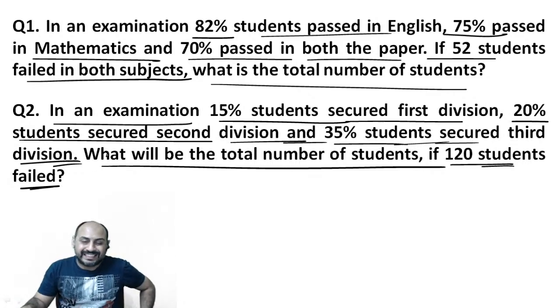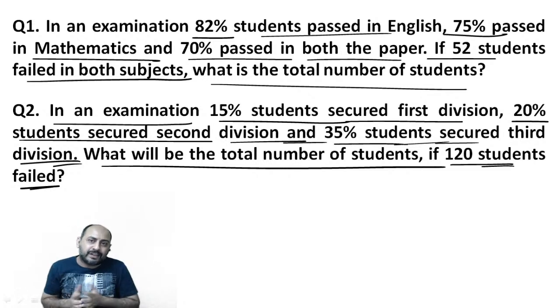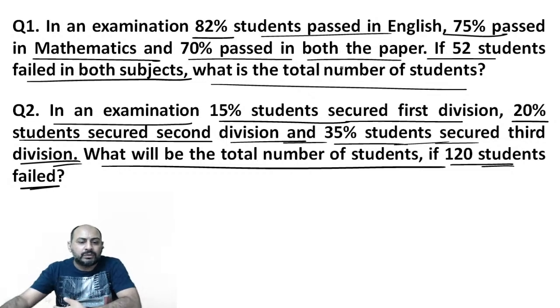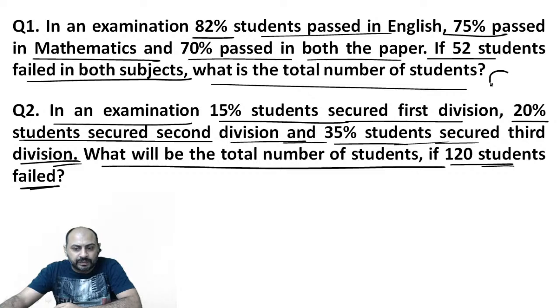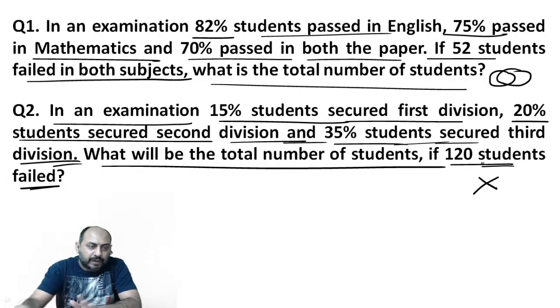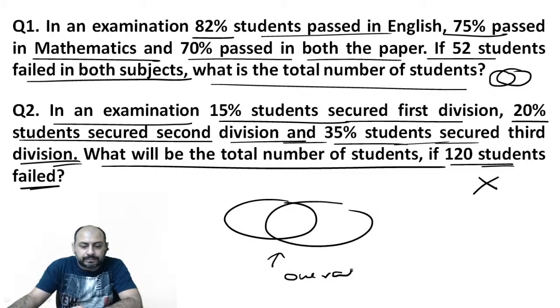As you can see, in both the questions there is a breakup of a larger value and they are breaking it up in chunks. So I will tell you that the first question we will be having Venn diagrams. In the second question, there is no need to have a Venn diagram. Why? When we use Venn diagrams, we use them solely because there has to be an overlap somewhere.